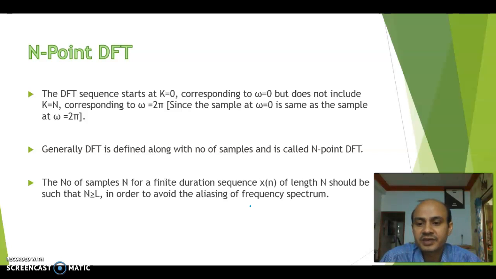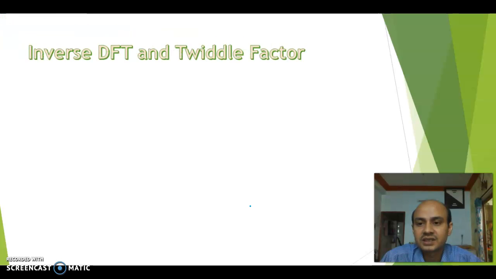The number of samples N for an infinite duration sequence x of n of length L should be such that N should be greater than or equal to L. This should be the certain condition.